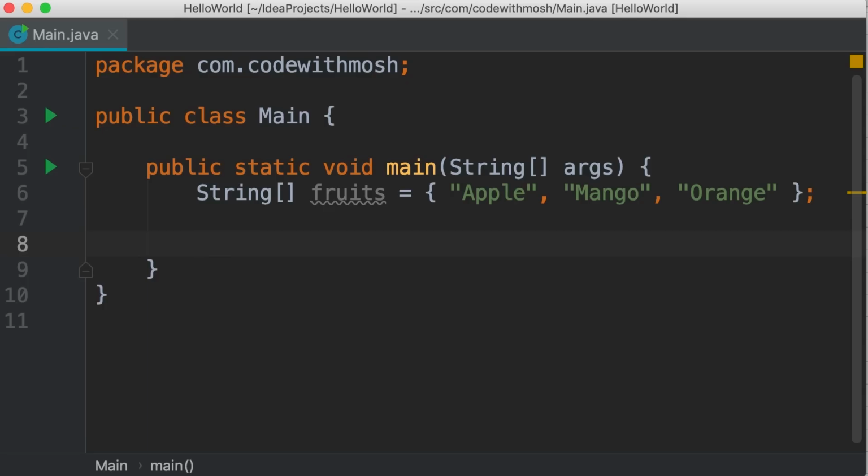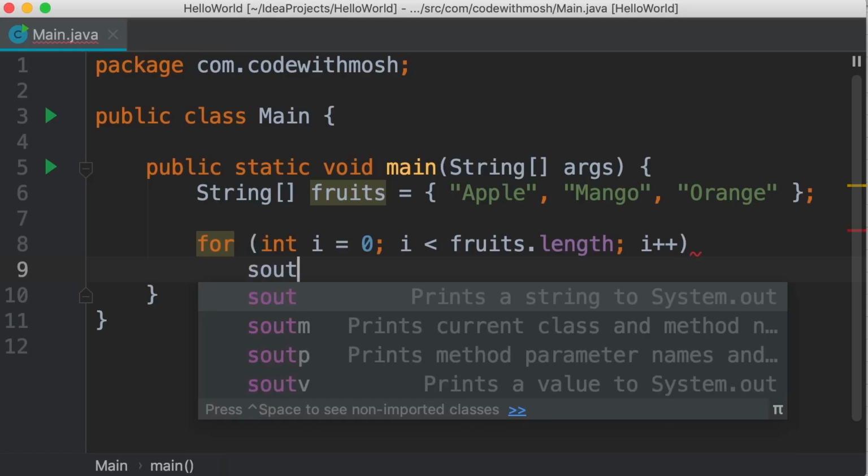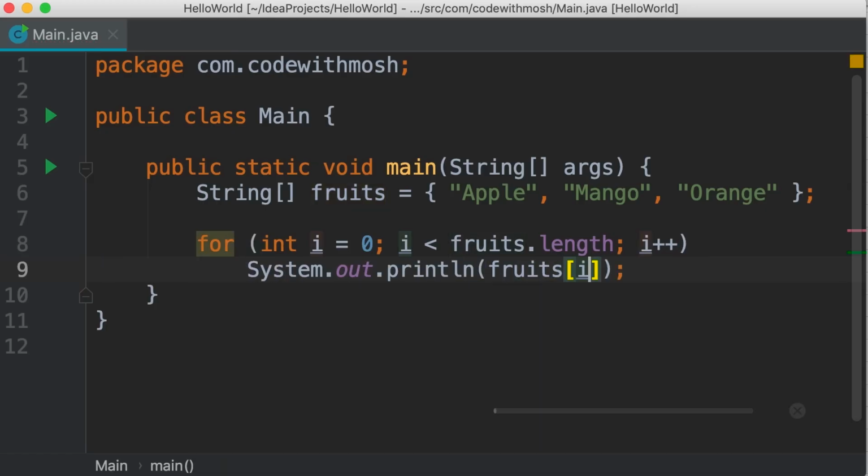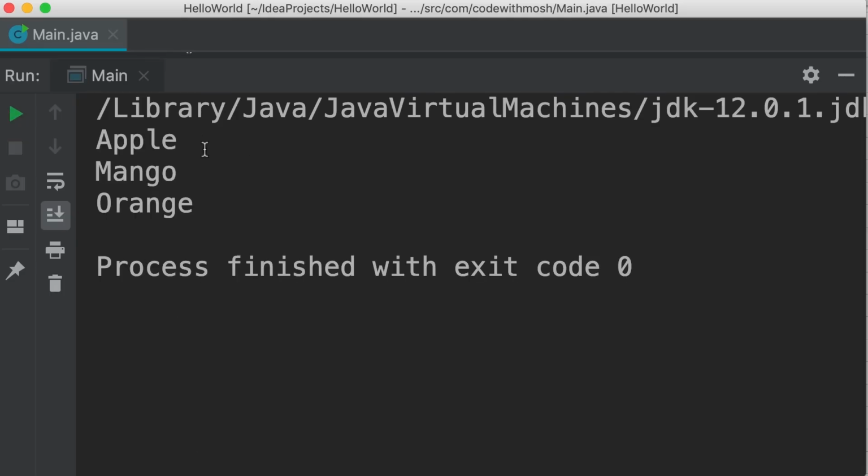We can use any of the loops you learned about earlier, like a for loop or a while loop, but we can also use the for each loop, which is a bit easier. Let me show you. First, I'm going to use the for loop to iterate over this array. So we type for. Here we declare our loop variable or loop counter. int i, we set it to 0. As long as i is less than fruits.length, we're going to increment i by 1 after each iteration. And here we simply print fruits[i]. Let's run the program and see what we get. So we get each item on a new line.